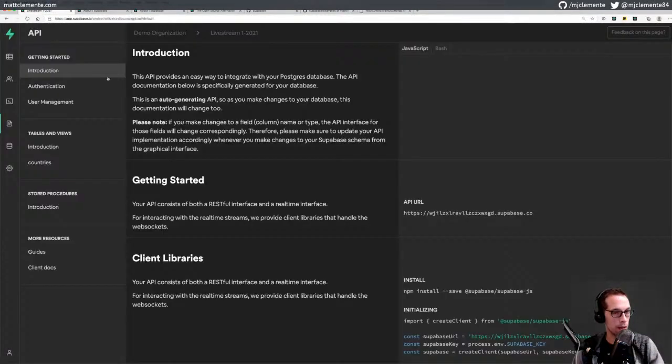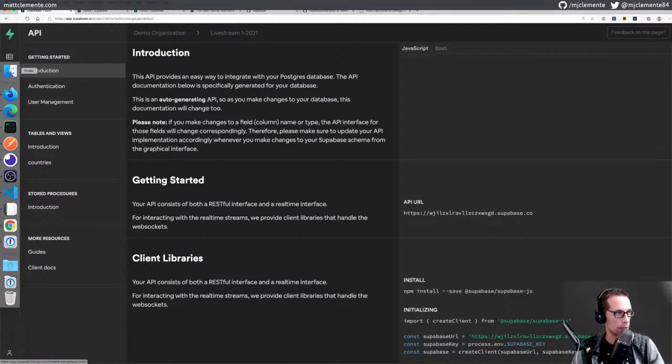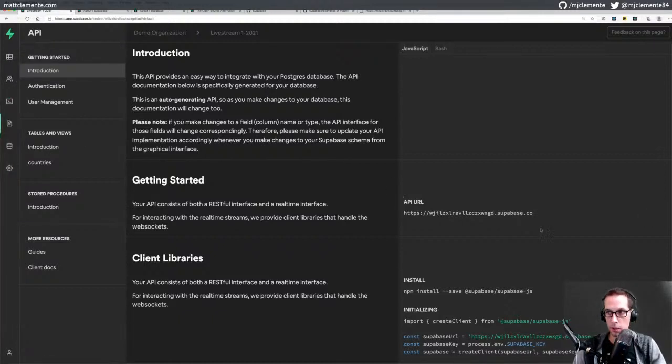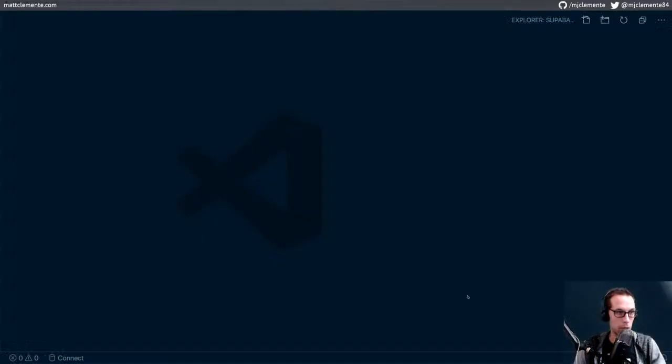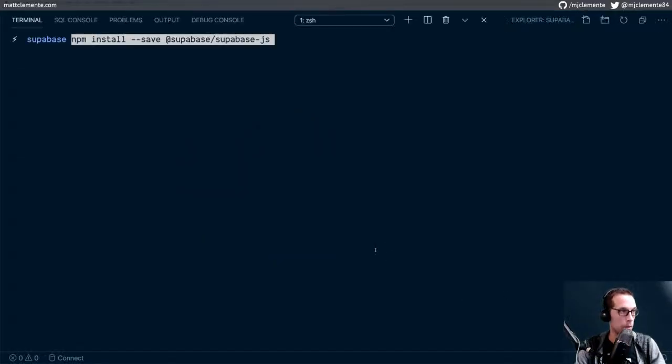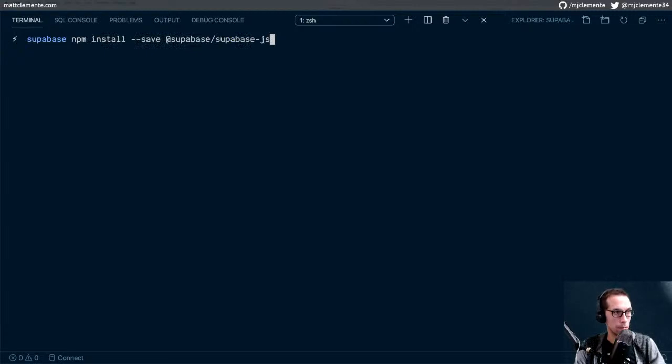Okay, so let's find our getting started. There's a client libraries, RESTful and real time. All right, so I can install it in a project here. To get started, I guess I could just see what requests it makes in order to find out what the generated endpoints are. So we'll hop over to code here if I can find it. Where'd you go, code? And we'll run npm install. I probably have to run npm init first, actually, but we'll see what happens.